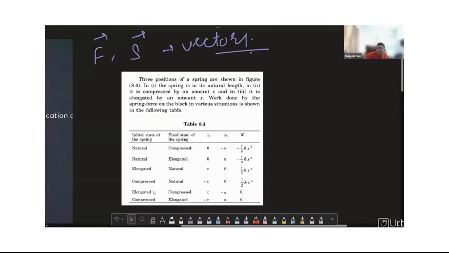When you have an elongated spring and the final state of the spring is compressed, with x1 being x and x2 being minus x, the work done turns out to be 0. And when the initial state of the spring is compressed and the final state is elongated, considering the positions minus x and x, the work turns out to be 0 again.